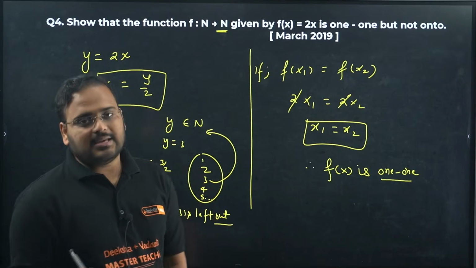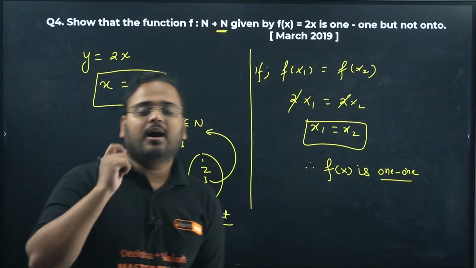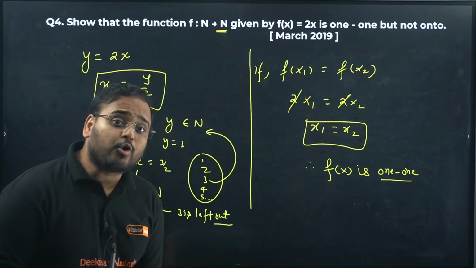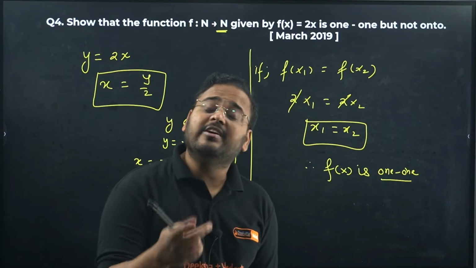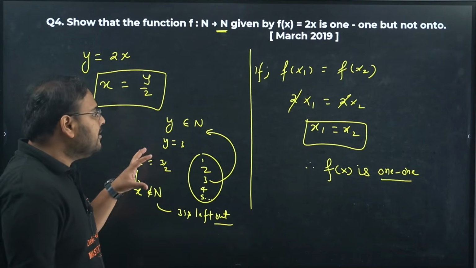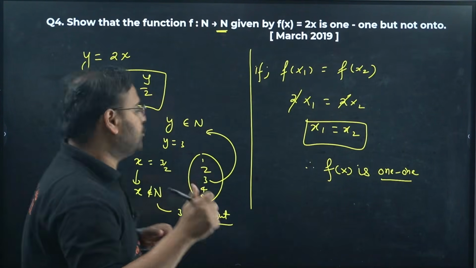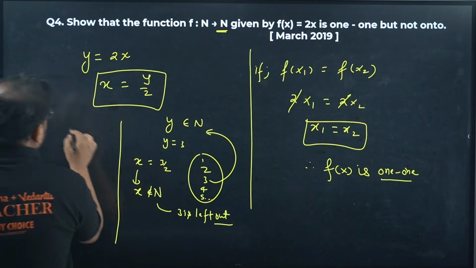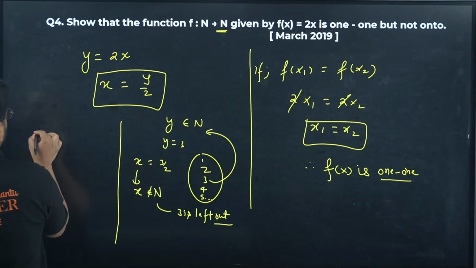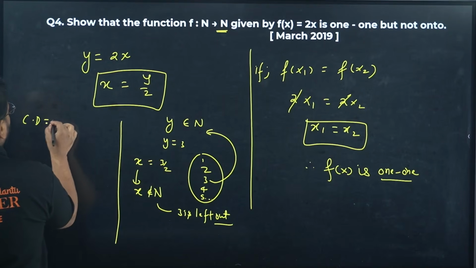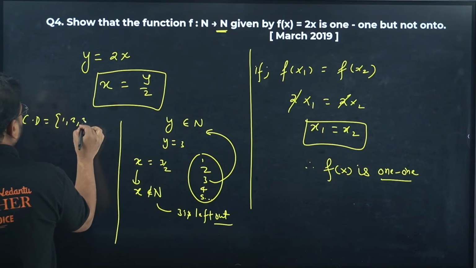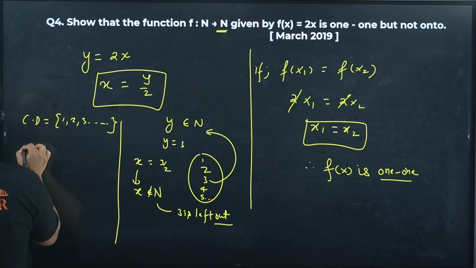Whenever you see a number is left out in the codomain, it means the codomain and range are not equal. This is the teacher's point of view for all of you. What is the answer going to be? For the answer, I'll rather do this. Think about it. What is the codomain, sir? Codomain is 1, 2, 3 and so on. What is the range, sir?